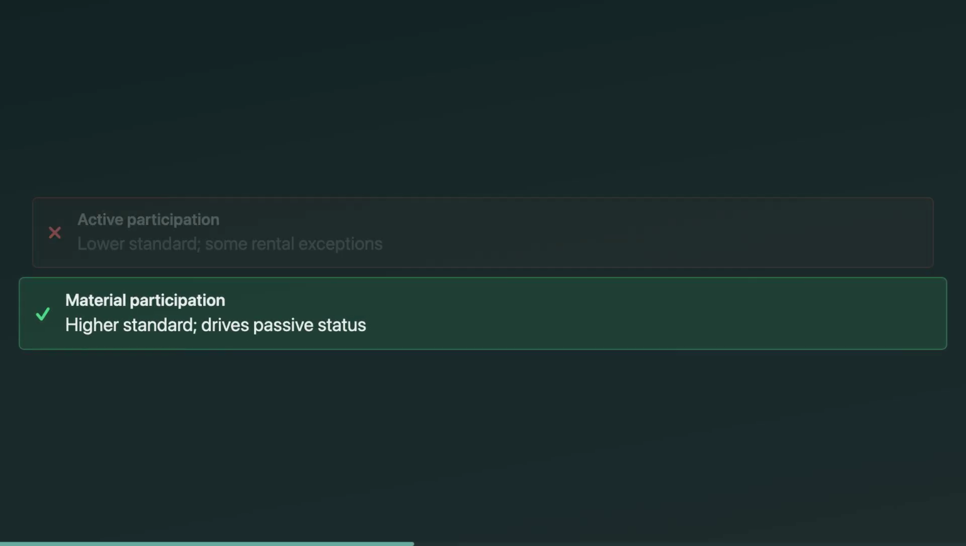Don't mix up active participation and material participation. Active participation is a lighter standard used in some rental real estate exceptions, but it does not convert a rental into non-passive by itself. Material participation is the heavier standard used to decide whether a business activity is passive. On the EA exam, if you see limited partner and no involvement, assume passive unless facts clearly show material participation.